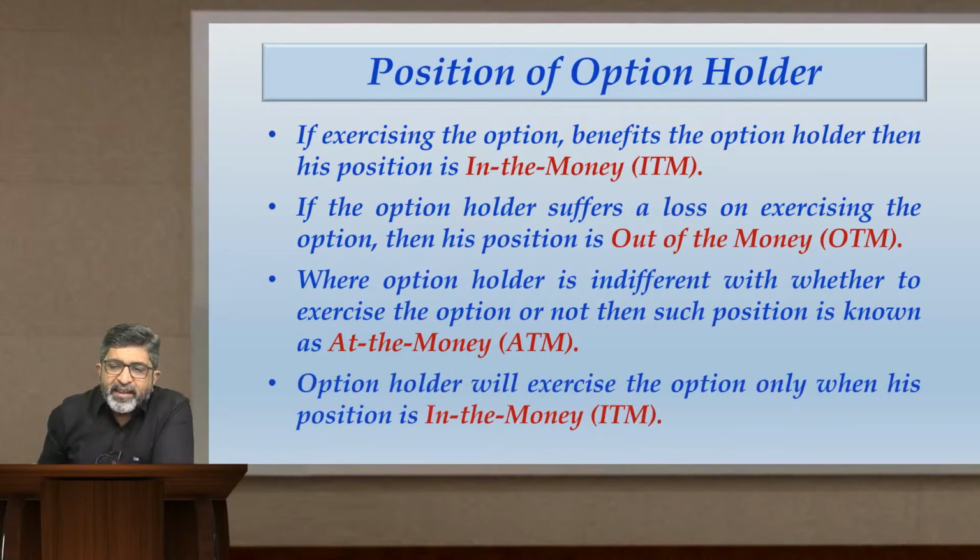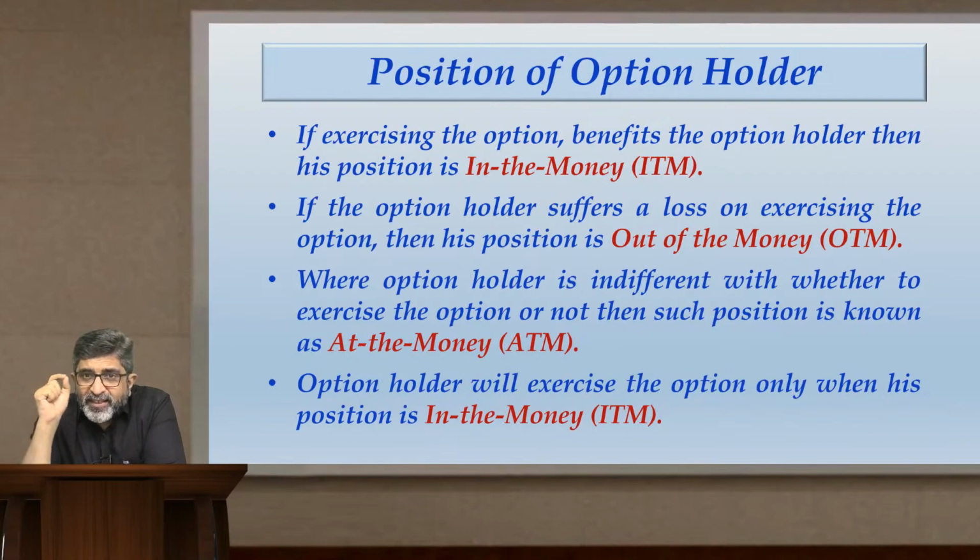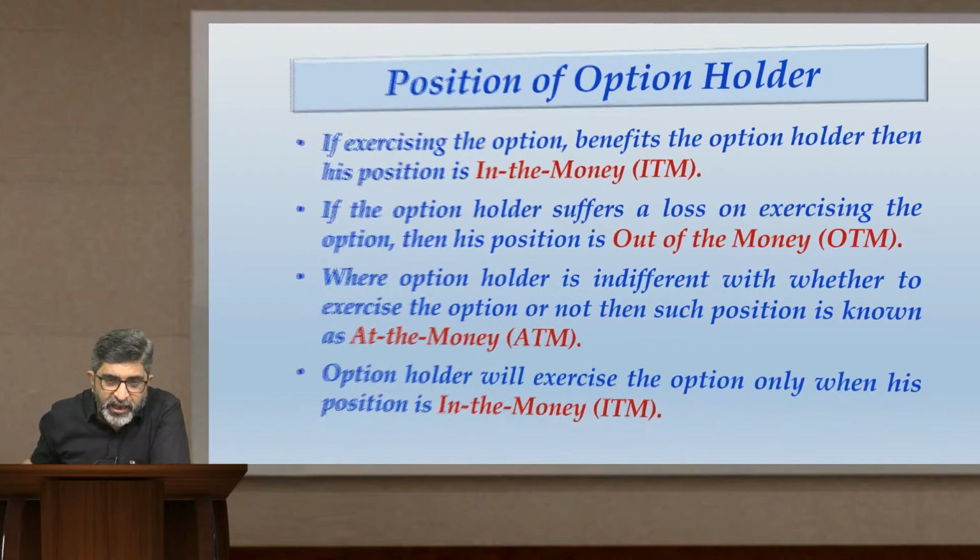An option holder will exercise the option only when his position is in the money. You keep this thing very clearly in your mind. The option holder will exercise the option only when it is benefiting him, that is only when his position is in the money. I'm sure you people are getting clarity with whatever we are discussing, because these basic terms, if you are not clear with, you will be struggling ahead with questions and concepts that we are going to discuss ahead.